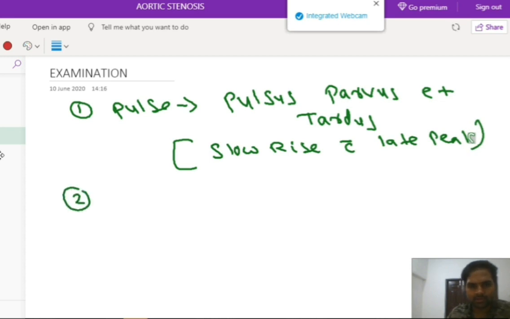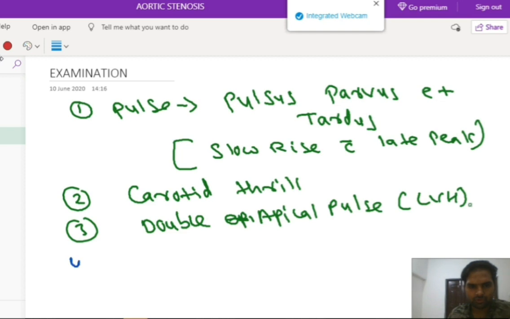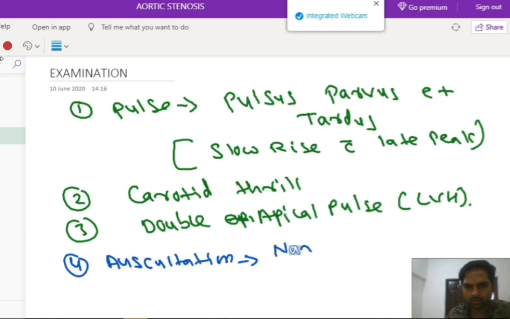The second thing that we can observe on examination is a carotid thrill. The third thing is the finding on auscultation. On auscultation there will be a narrow split of the S2 heart sound. Now why is there a narrow split of the second heart sound?